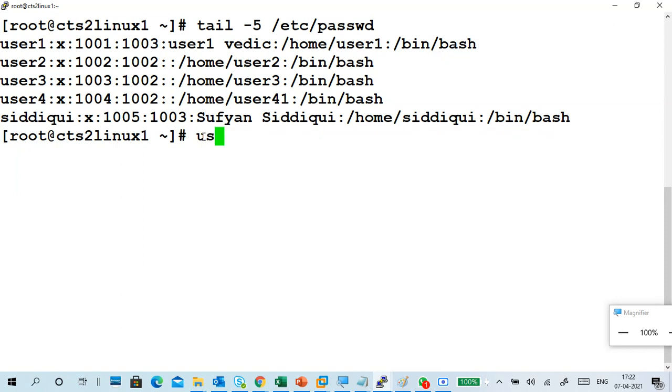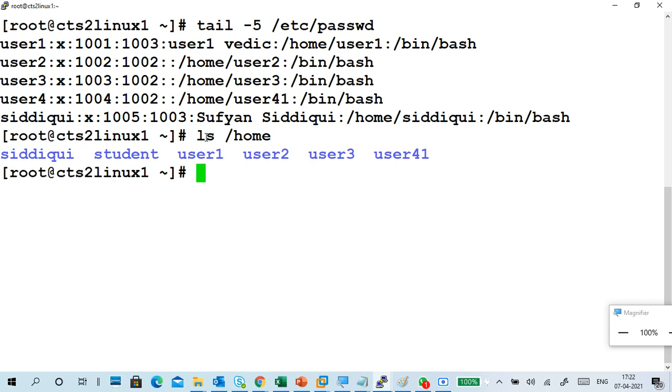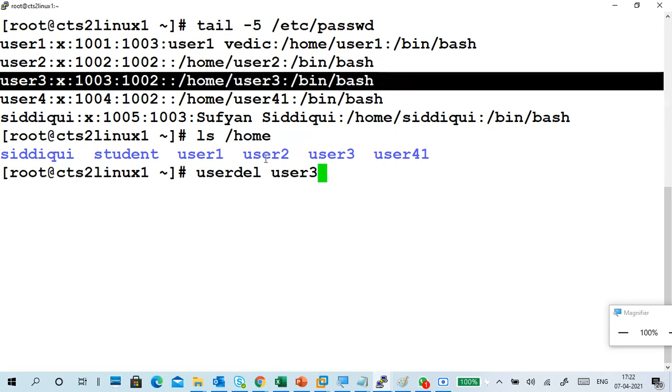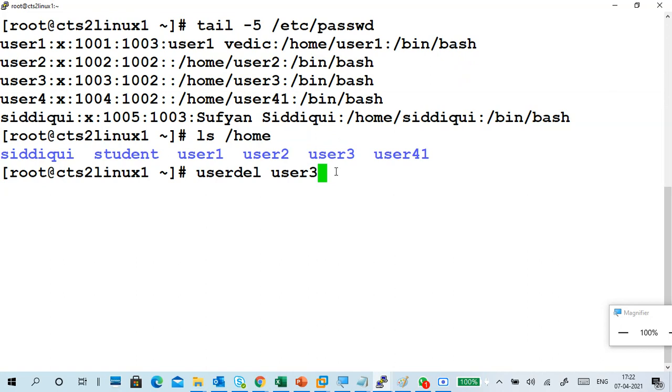Now I am deleting, sorry sir, ls /home. You can see these are the folders, right? userdel user3. I'm deleting, sorry, user4. No, I'm deleting user3 only. So this is user3, and this user3 directory is deleted successfully.